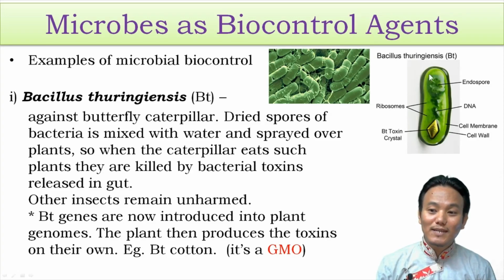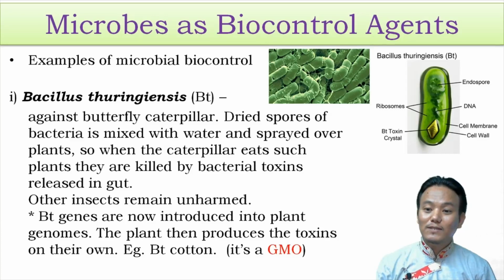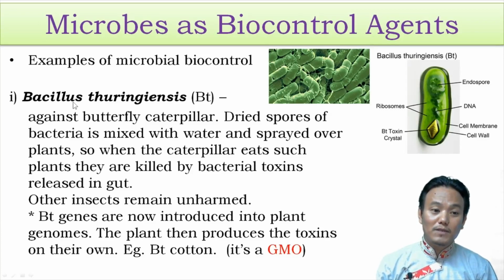So when the insect consumes this particular bacteria, BT toxin is released inside their gut. The alkaline nature of the gut environment activates this particular BT toxin and kills the insect. Other insects will remain unharmed because Bacillus thuringiensis is very specific in killing caterpillars of only those butterflies which are known to be plant pests.